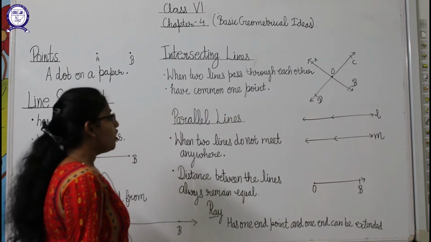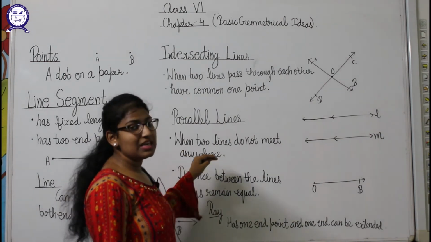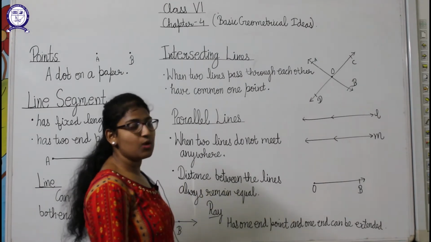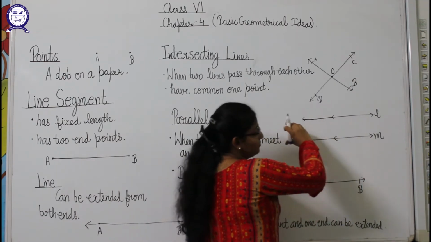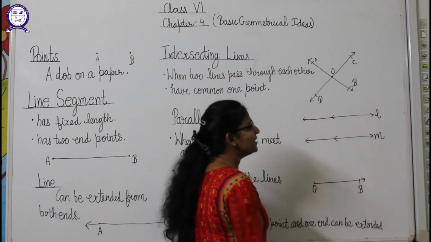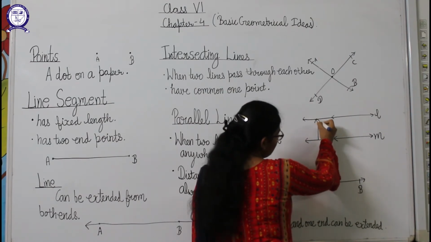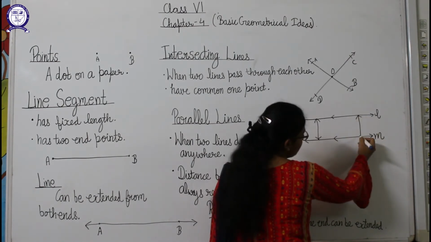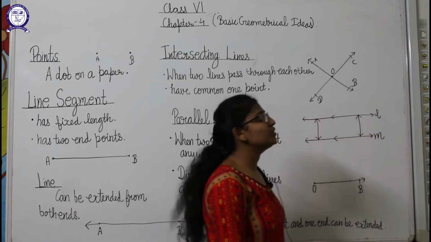Now parallel lines. What are parallel lines? When two lines do not meet anywhere, and the distance between these lines always remains equal. Here this is line L and this is line M. Students, we can extend them up to anywhere, but they will not meet anywhere, and the distance between them, this distance, is the same, and at this level also it will be the same, always equal throughout.